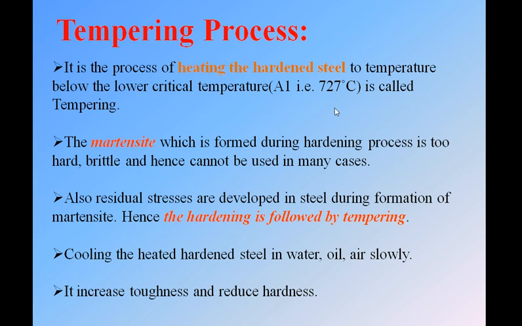Tempering is a process of heating the hardened steel. As I said earlier, the tempering process is always followed after the hardening process, because the hardening process produces the martensite phase, which is the hardest phase, and with that phase we cannot do any machining operation on the material. So to perform any machining operation on a hardened material, we must do the tempering process after the hardening process.